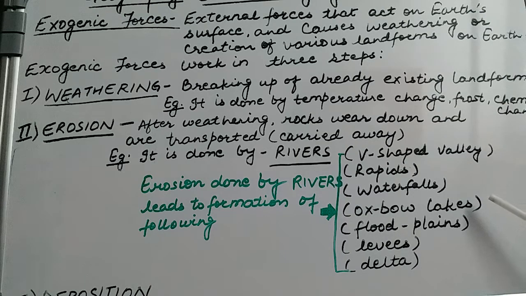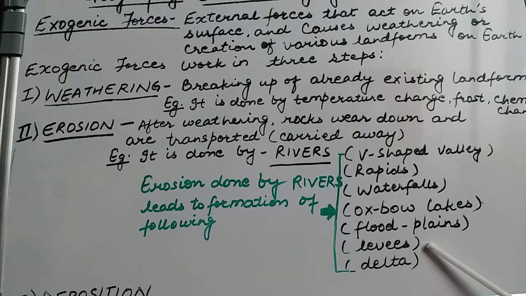The next structure is the oxbow lake, which is in the shape of an oxbow, and is created by continuous deposition of sand and silt along the banks of a river. The next is a flood plain, which is particularly created during a flood situation. When a flood arises in a river, it deposits sand, silt and clay along the banks of the river, creating a fertile plain. This is known as a flood plain. It is very helpful for agricultural activity.